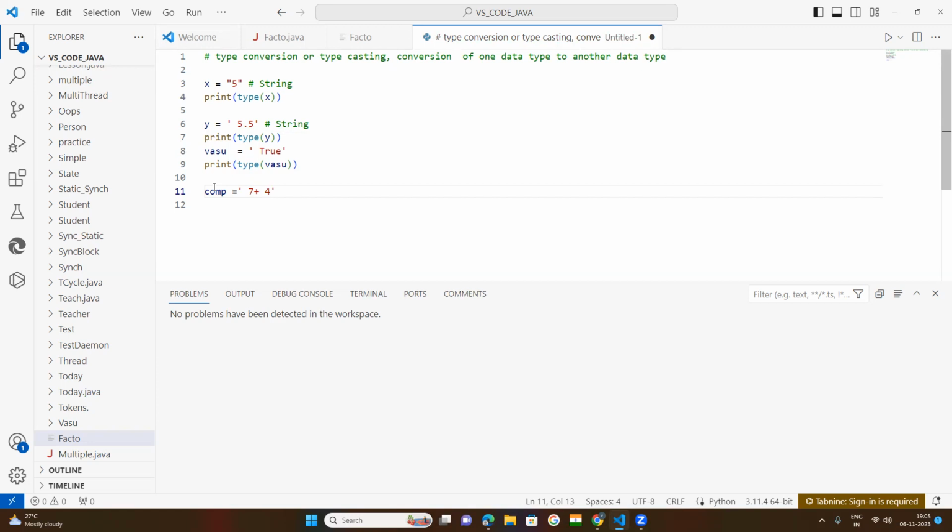This is now a complex number. 7 plus 4j is a complex number, but it is kept in single quotation marks. Now it is a string. It is a string now.